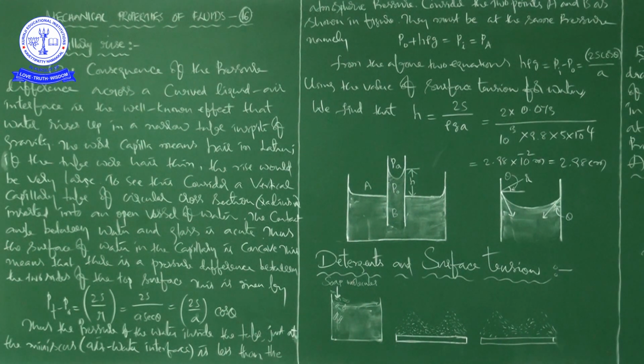In continuation to the last class, in this class we are going to discuss capillary rise, and after that we are going to discuss detergents and surface tension. At last, we are going to discuss example problem 10.2. This is the last class from mechanical properties of fluids, chapter 1. In the next class we are going to start a new chapter.